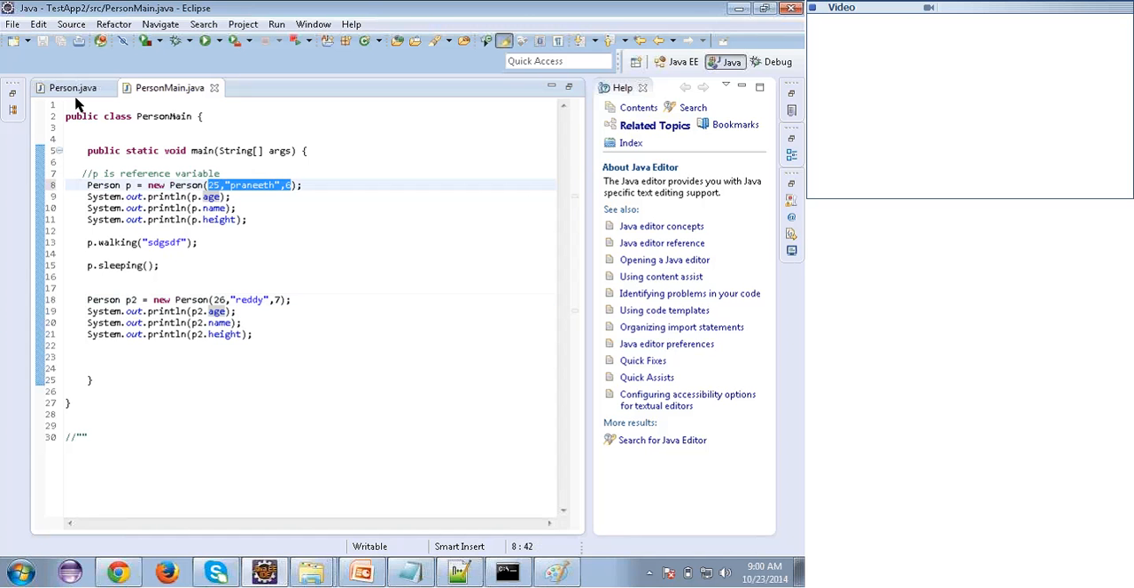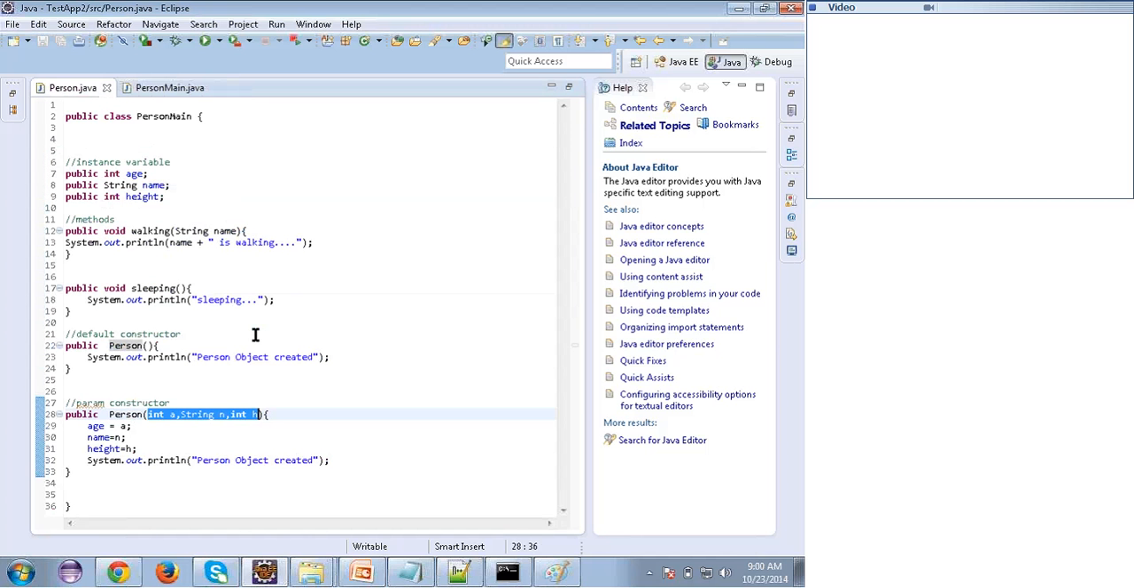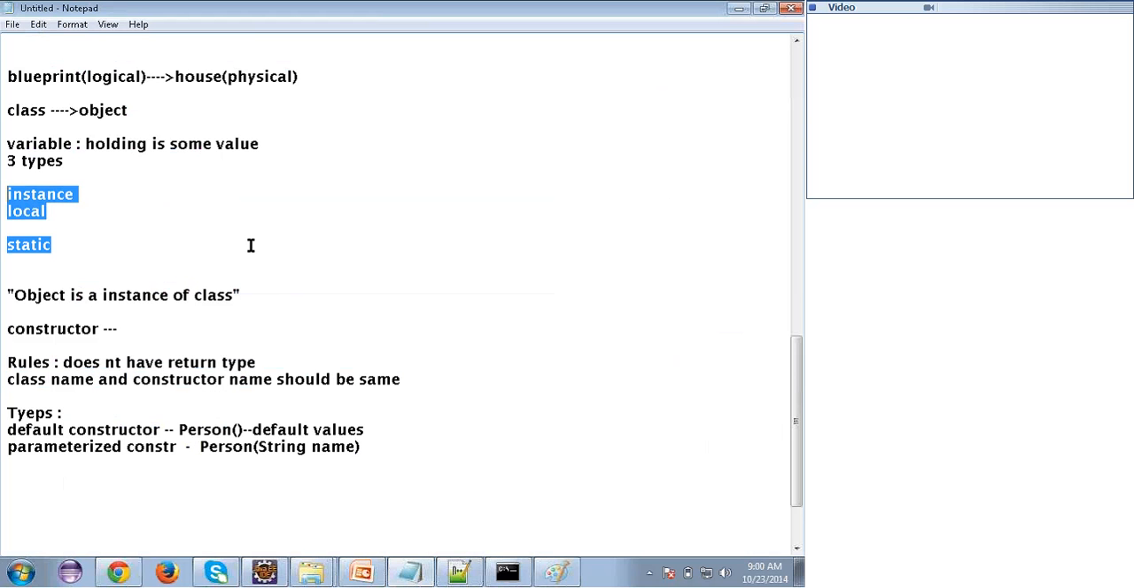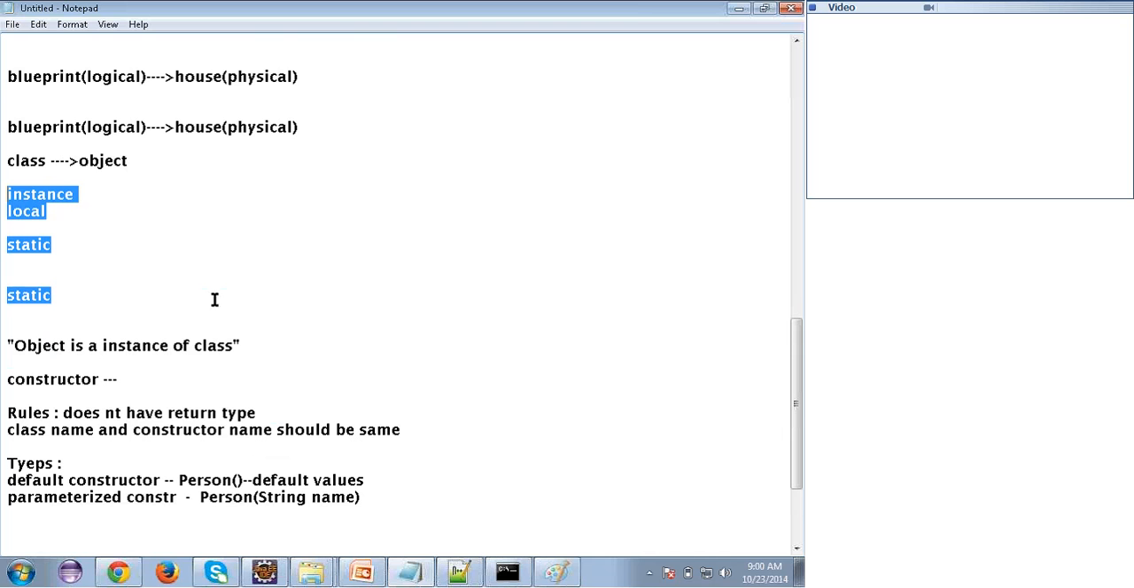Okay, and let me summarize all the things. We also spoke about the different types of variables. So what is a variable? It is generally holding some value. In Java we have three variables: instance variables, local variables, and static variables. Instance variables are those which I can access through the object, and local variables are local to a method, and I can't access local variables through the object. About static variables, mostly we'll speak in the next class.